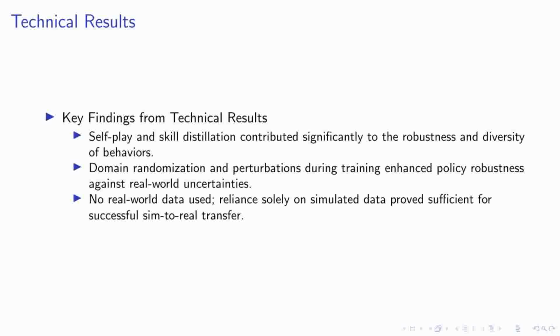Additionally, we implemented domain randomization and introduced perturbations during the training phase. This strategy significantly improved the robustness of our policies, making them more resilient to the uncertainties encountered in real-world settings. It's also worth noting that our approach did not utilize any real-world data. We relied entirely on simulated data, yet this proved to be sufficient for successful sim-to-real transfer. This highlights the potential of simulation-based training to achieve reliable and effective robot behaviors without the need for costly and time-consuming data collection in physical environments.